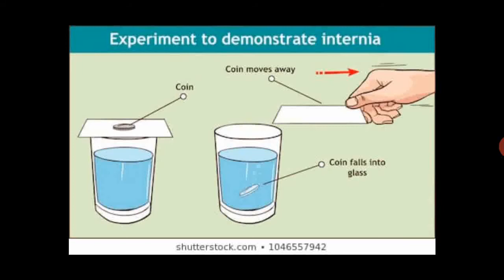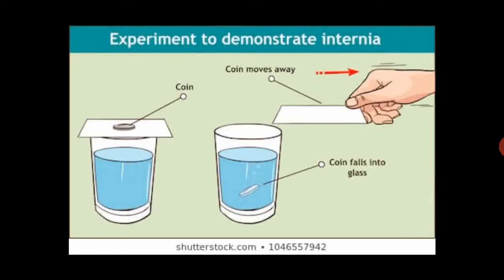And if on the other hand the object has got lighter mass, in that case we will have to apply the lesser force, or very little force, to move that object or to stop that object if it is moving.